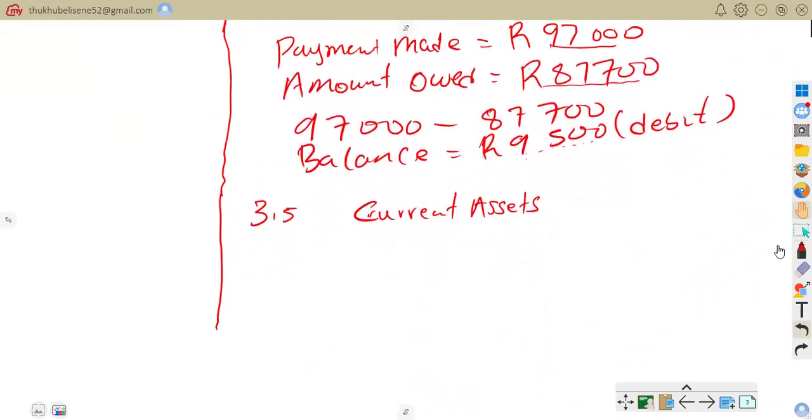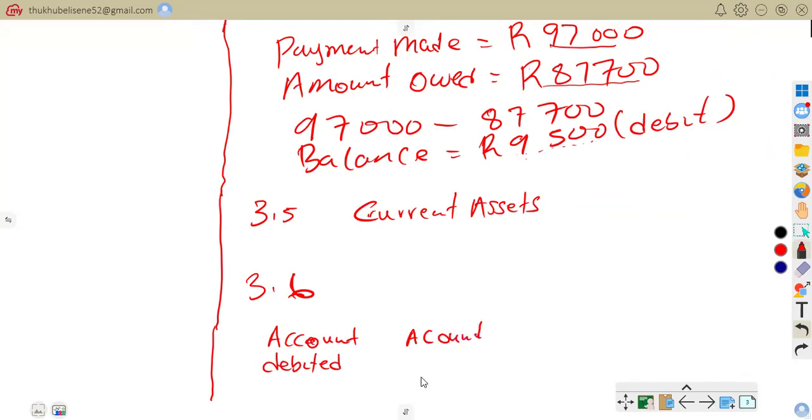So here we are on 3.6. So 3.6 is all about what? Accounting equation. So we are going to say account debited, account credited, and we are going to say the amount.